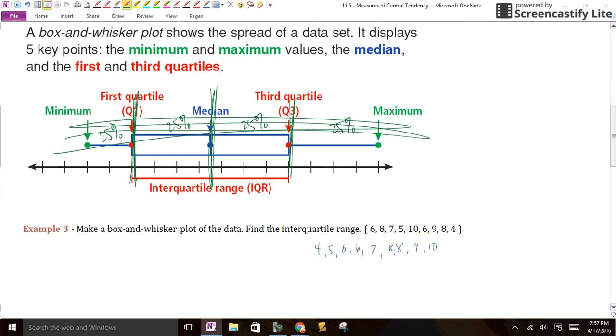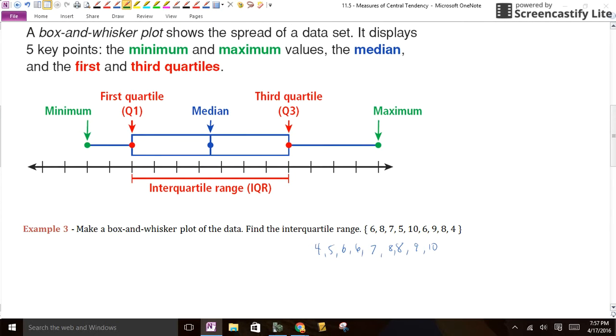All right, so let's do these down here. Example 3, I already put them in order because using medians, we know we have to be in order. So this one here, I'm going to take all those numbers and make a box and whisker plot and find what's called the interquartile range, or the IQR, and that is quartile 3 minus quartile 1. Just a little heads up, or the parts that make up the box.